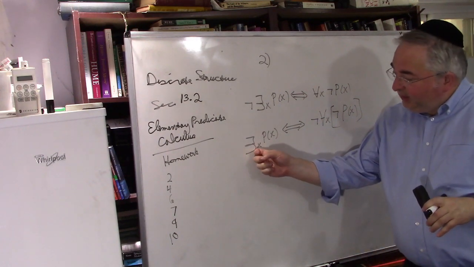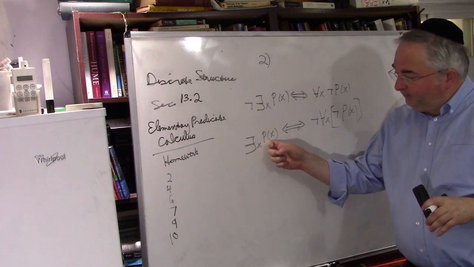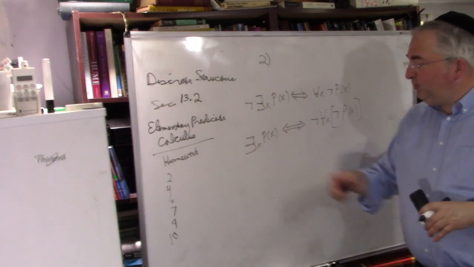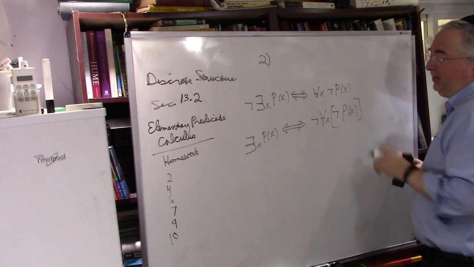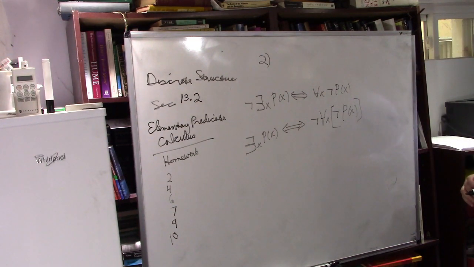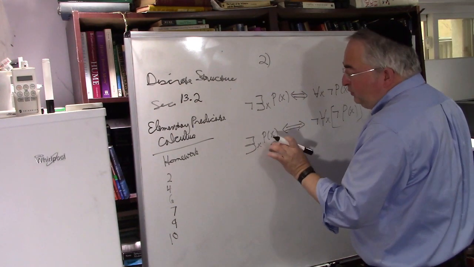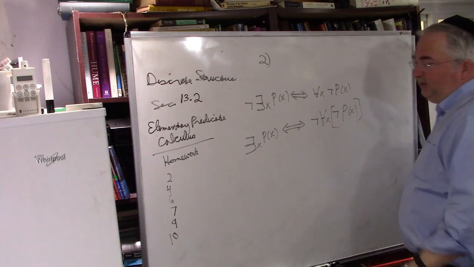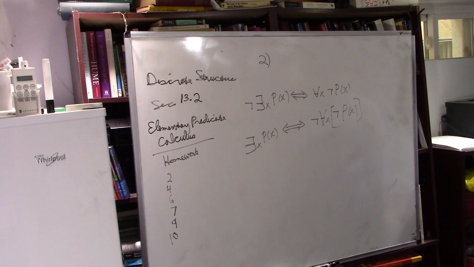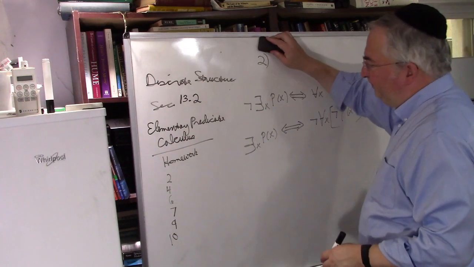If there's somebody who likes broccoli, it means it's false that everybody doesn't like broccoli. If there's some college student who likes broccoli, that means it's false that everybody doesn't like broccoli. That's it. So that takes care of number 2.